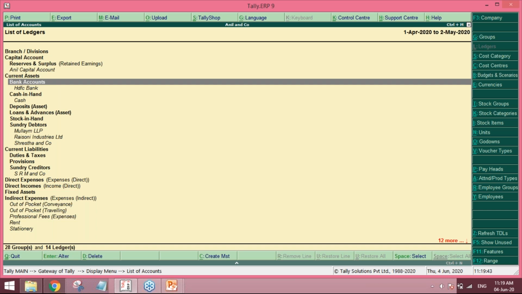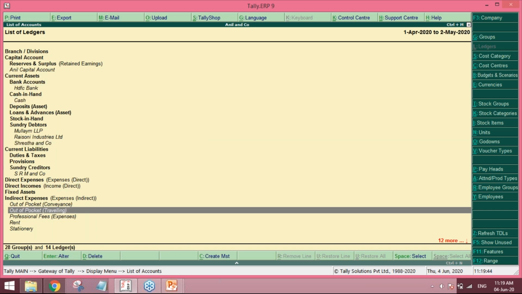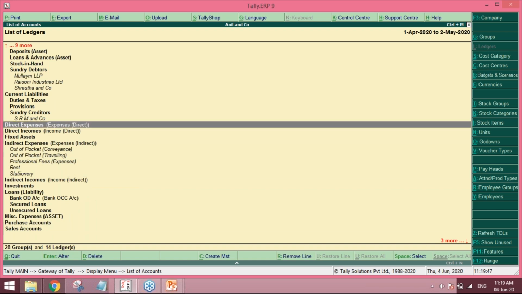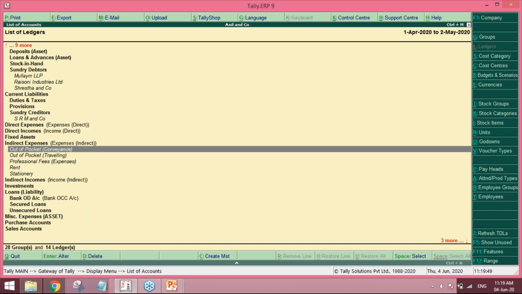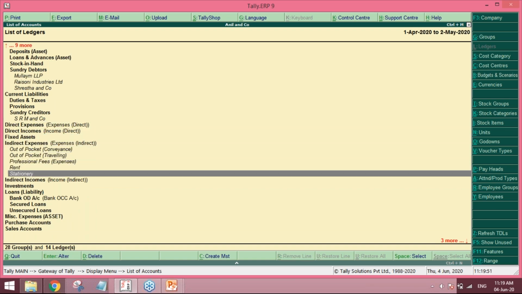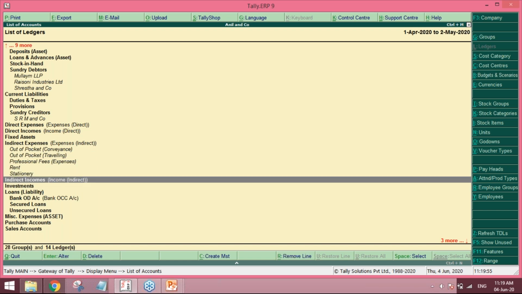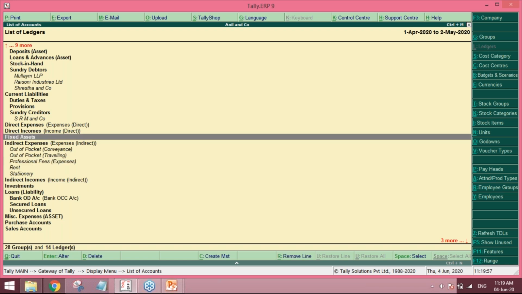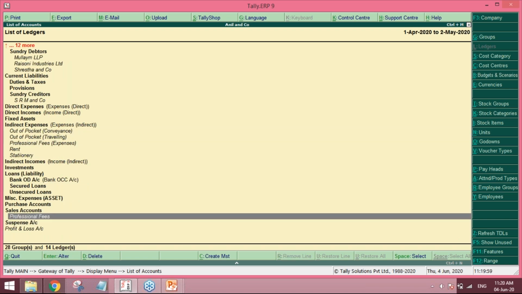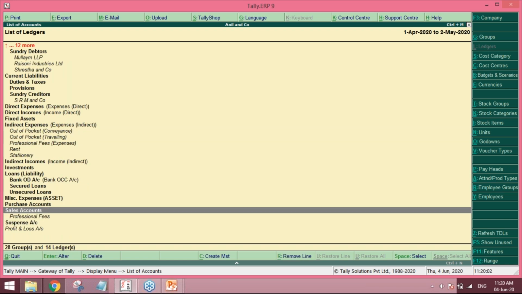If you see, there are indirect expenses which are created. A lawyer would have out of pocket expenses, professional fees, rent and stationery. At the same time, the income part has been created under sales, that is just under professional fees. You can have the chart of accounts as per your wish. There's nothing much done there.